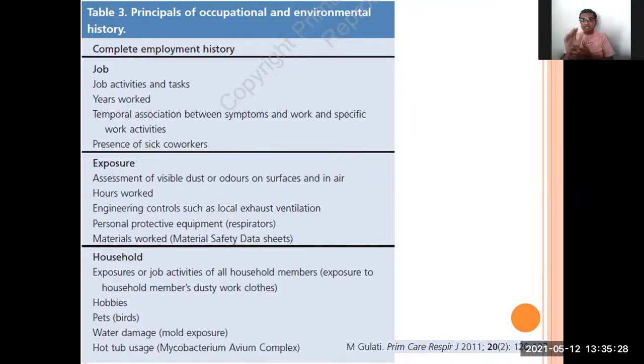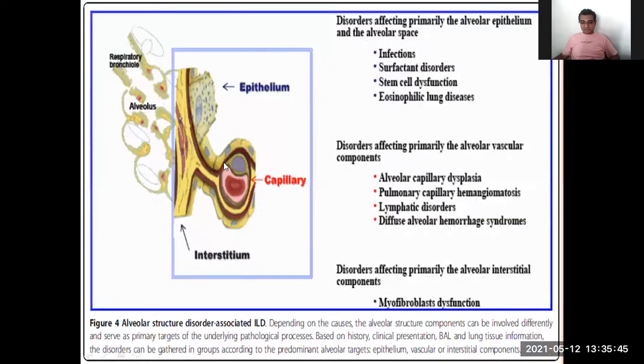So there are many different ways, known as the environmental or occupational history, where we will find some cause. We can identify, for example, that I went to the swimming pool, and then a day or 2 after, I came up with many more symptoms. So it is related to this, and you can get the cause.